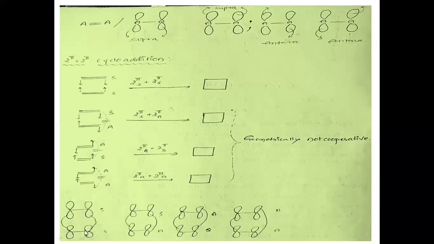For the second partner also it is supra, so for space constraints I am taking the top side lobes for interaction. You can also take both from downside, no problem. So this is supra and this is supra, both from the same side. So this is supra-supra cycloaddition.